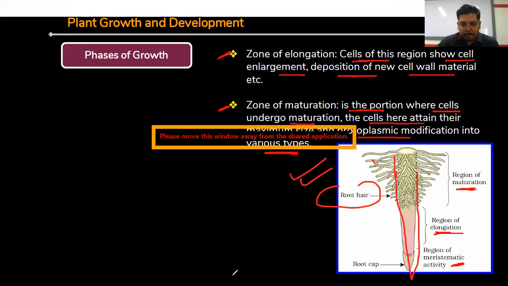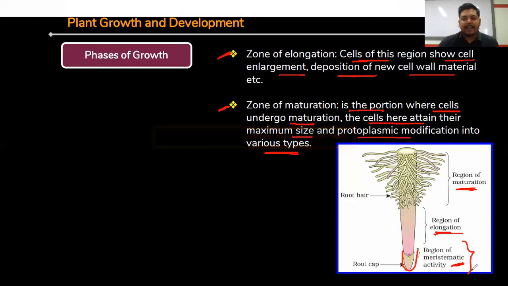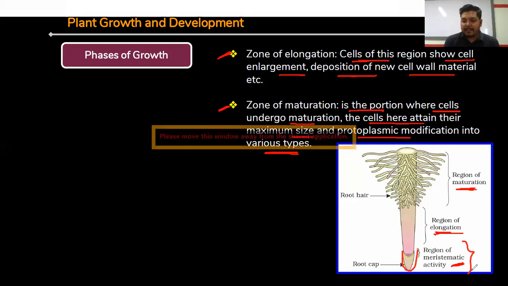You can see here, first, this area is known as the region of meristematic activity. The cells here have a huge number of nuclei and a huge dividing capability, through which they divide and form a huge number of cells. That's why these cells are known as meristematic cells.